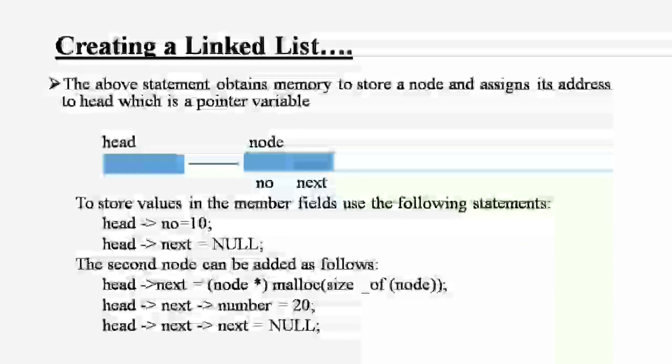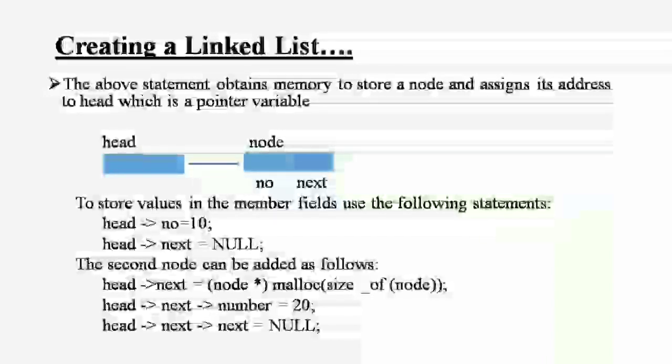It is also very difficult to do reverse traversal, which is easy with arrays.